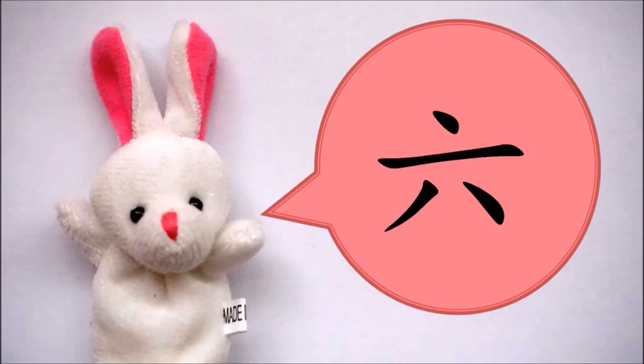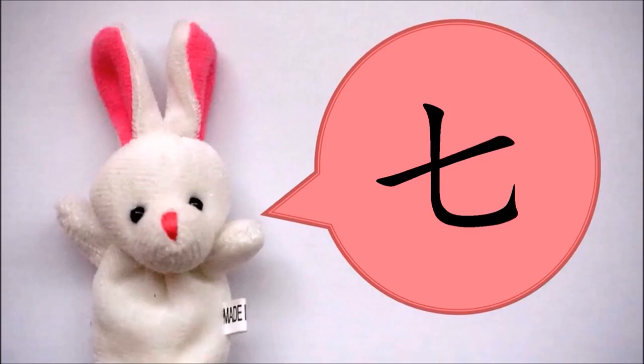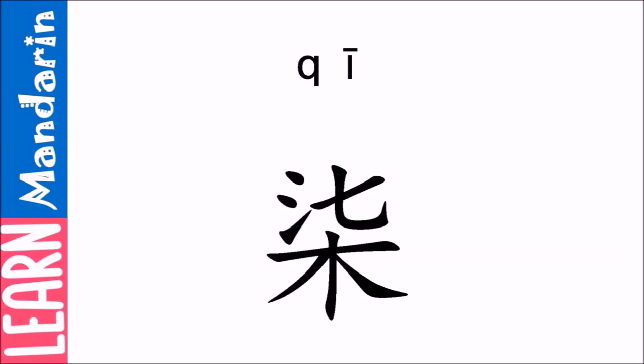This is liu, which is the number 6. Let us take a look at how to write the number 6. It is read as lu, but this number represents the number 6. This is qi, which is the number 7. And this is another way to write qi.